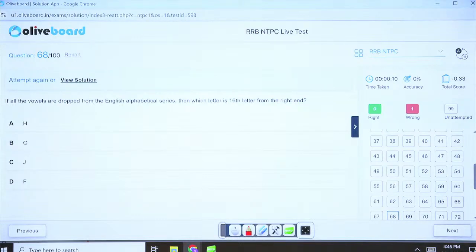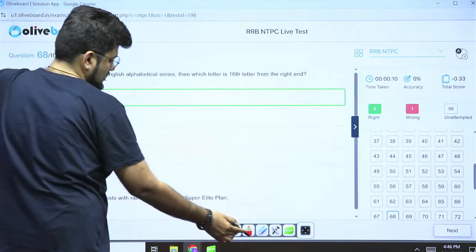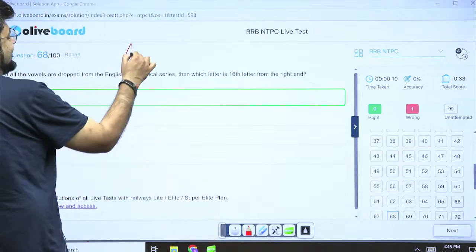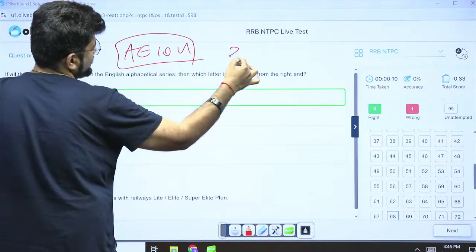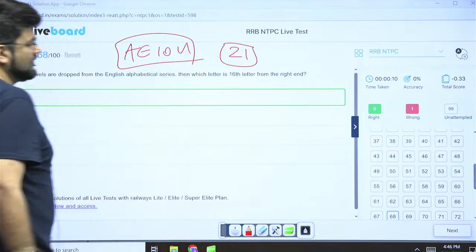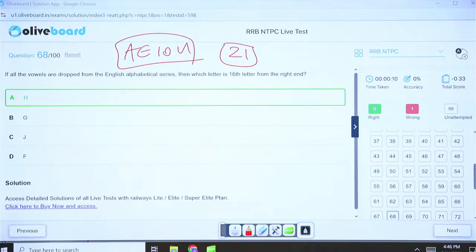Okay, question number 68. If all vowels are dropped from the English alphabetical series, then which letter is 16th from the right hand? If I drop all the vowels from the English alphabetical series, how many vowels are there? A, E, I, O, U. There are 5 vowels. I drop them. 26 minus 5, I am left with 21. Now in 21, which is 16th from the right end?